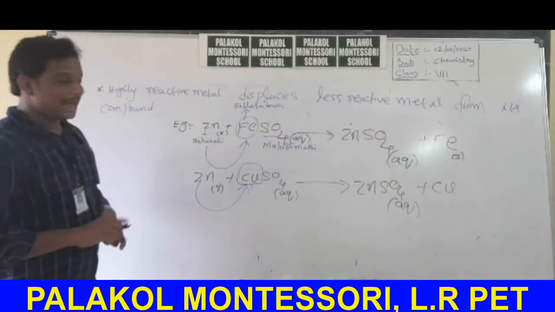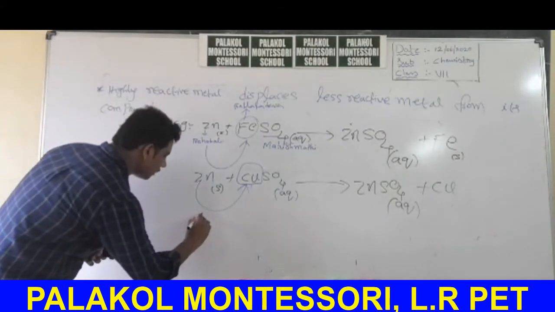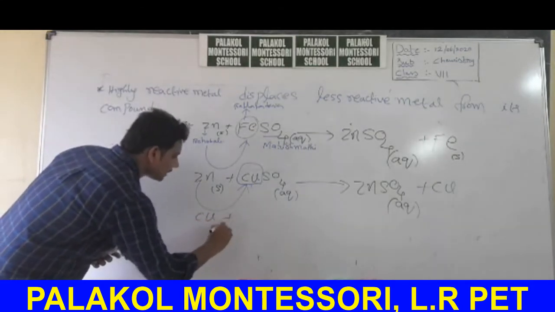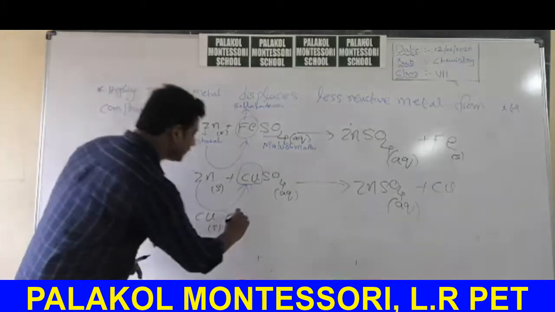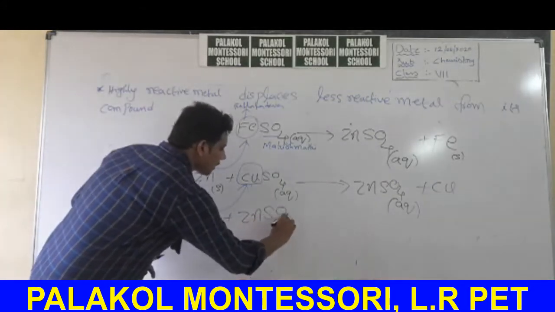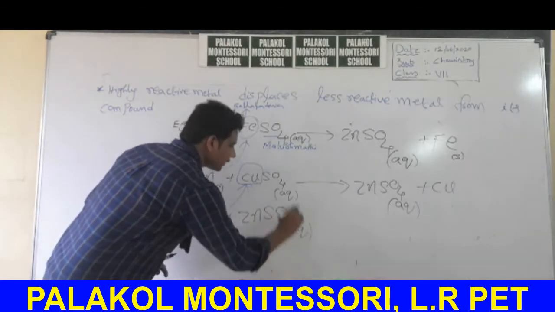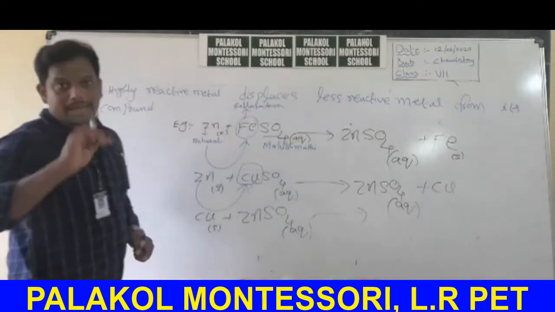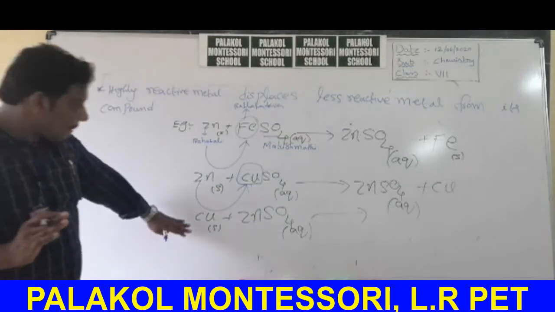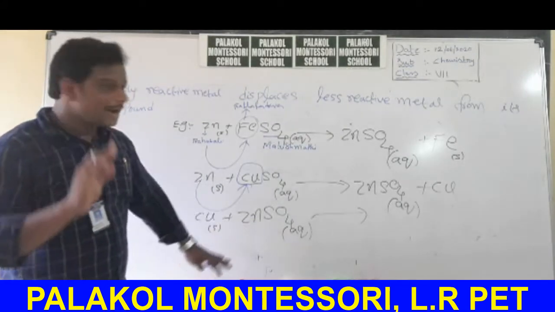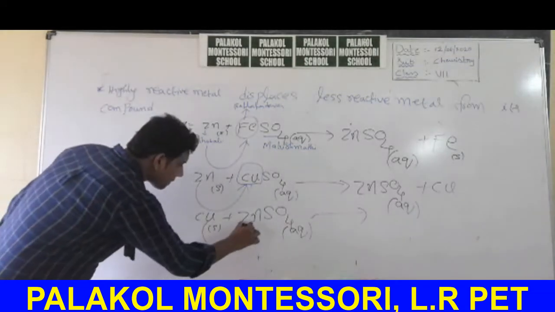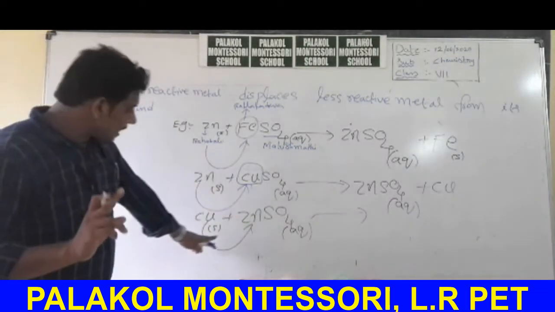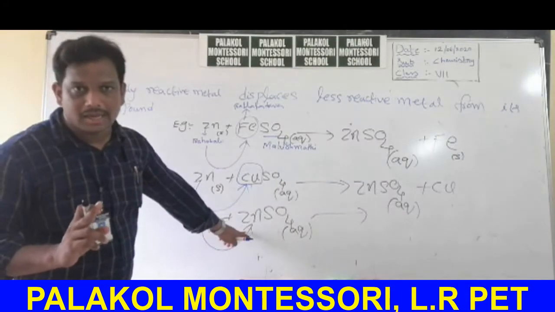Now I will write another equation. Copper, which is present in the free state, native form, plus zinc sulfate aqueous. That means here the reaction is between Kattappa and Bahubali. Bahubali now is the king of Mahishmati. Can Kattappa displace Bahubali from Mahishmati?